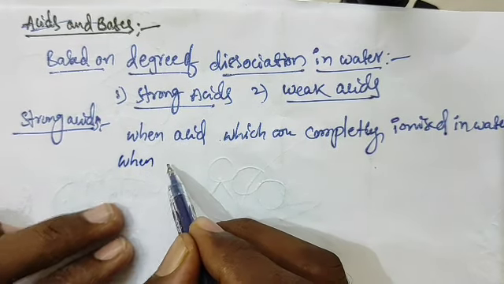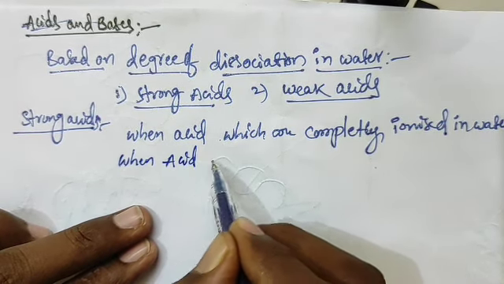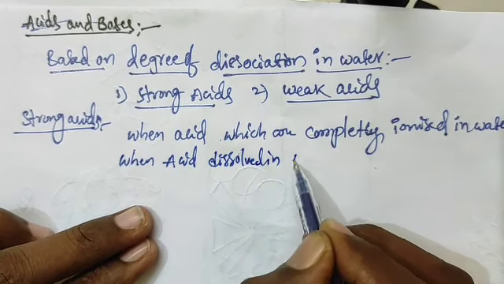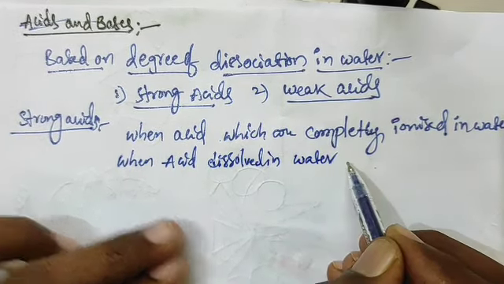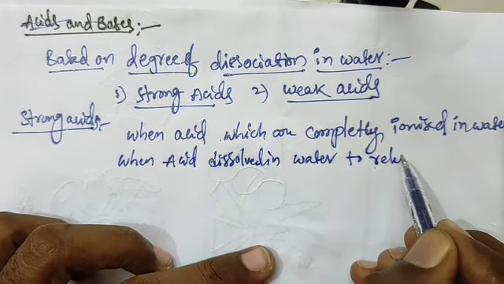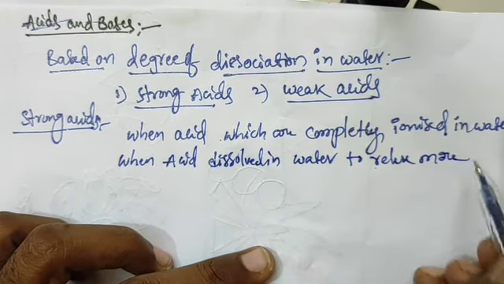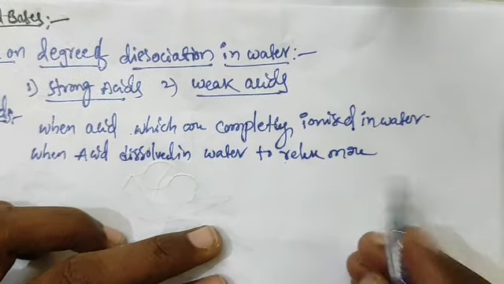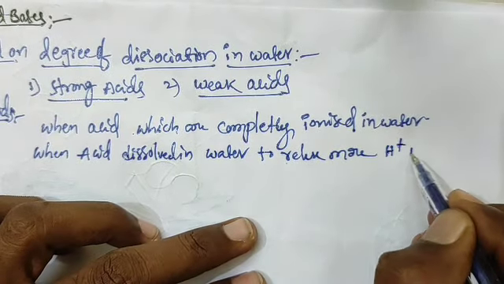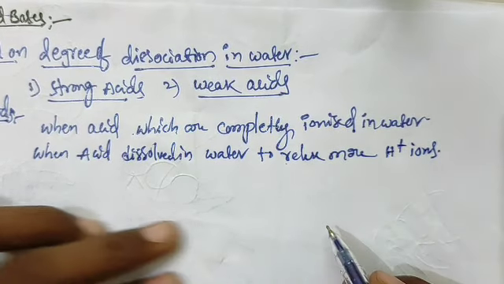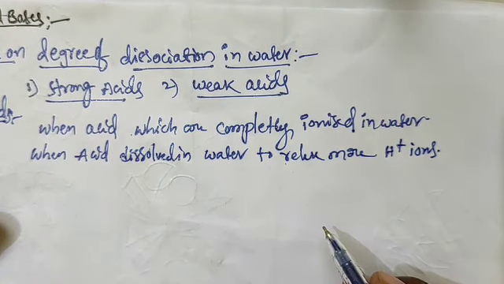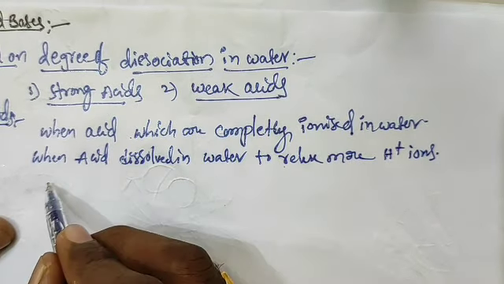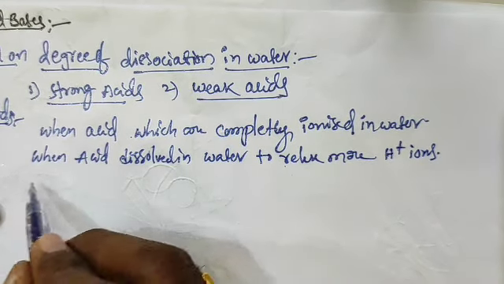When acid is dissolved in water to release more H plus ions, that is known as strong acid.